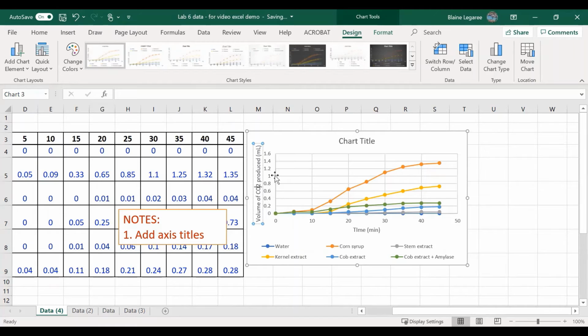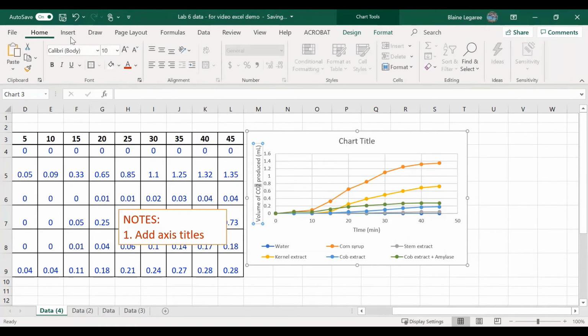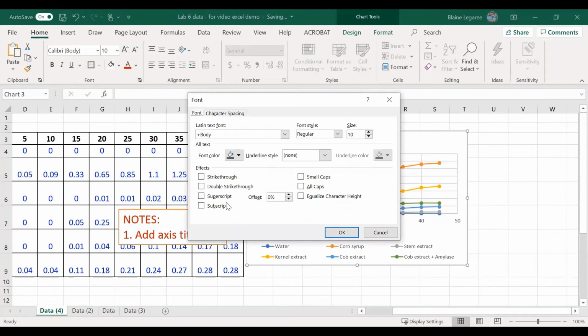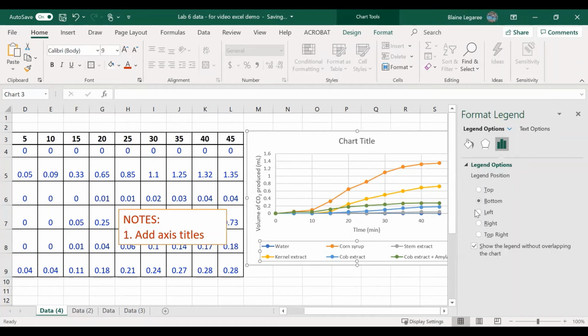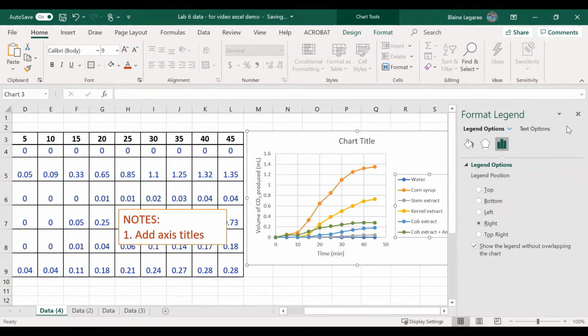I'm going to do one more thing, the little 2, I'm going to make it a subscript. I go to Home, and I select Font, and find the subscript option to make it a little 2. Next thing I'm going to do, I don't really like my legend being on the bottom, I kind of like my legend on the right. So I'm going to right-click that, Format Legend, and you can see there are some options there, Legend Position. I'm going to click Right.